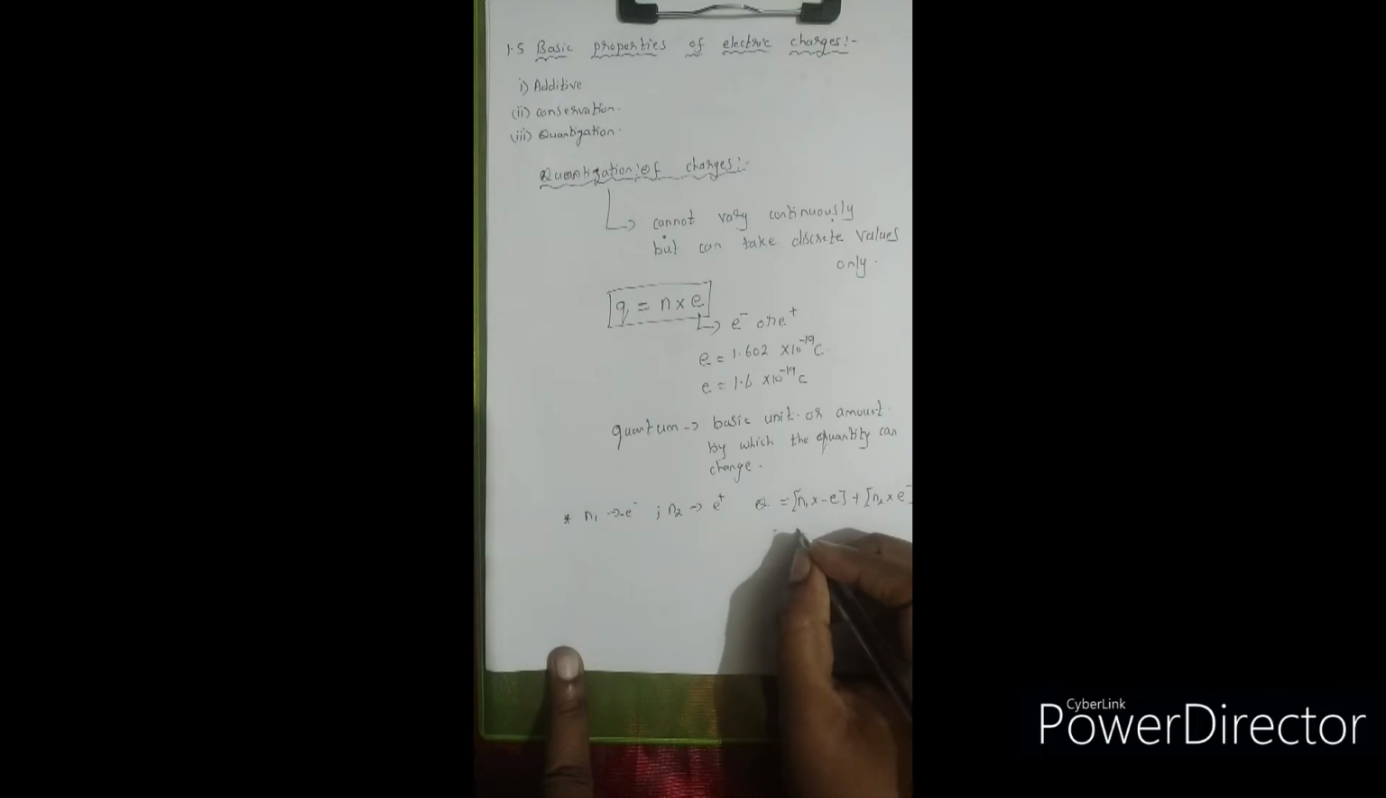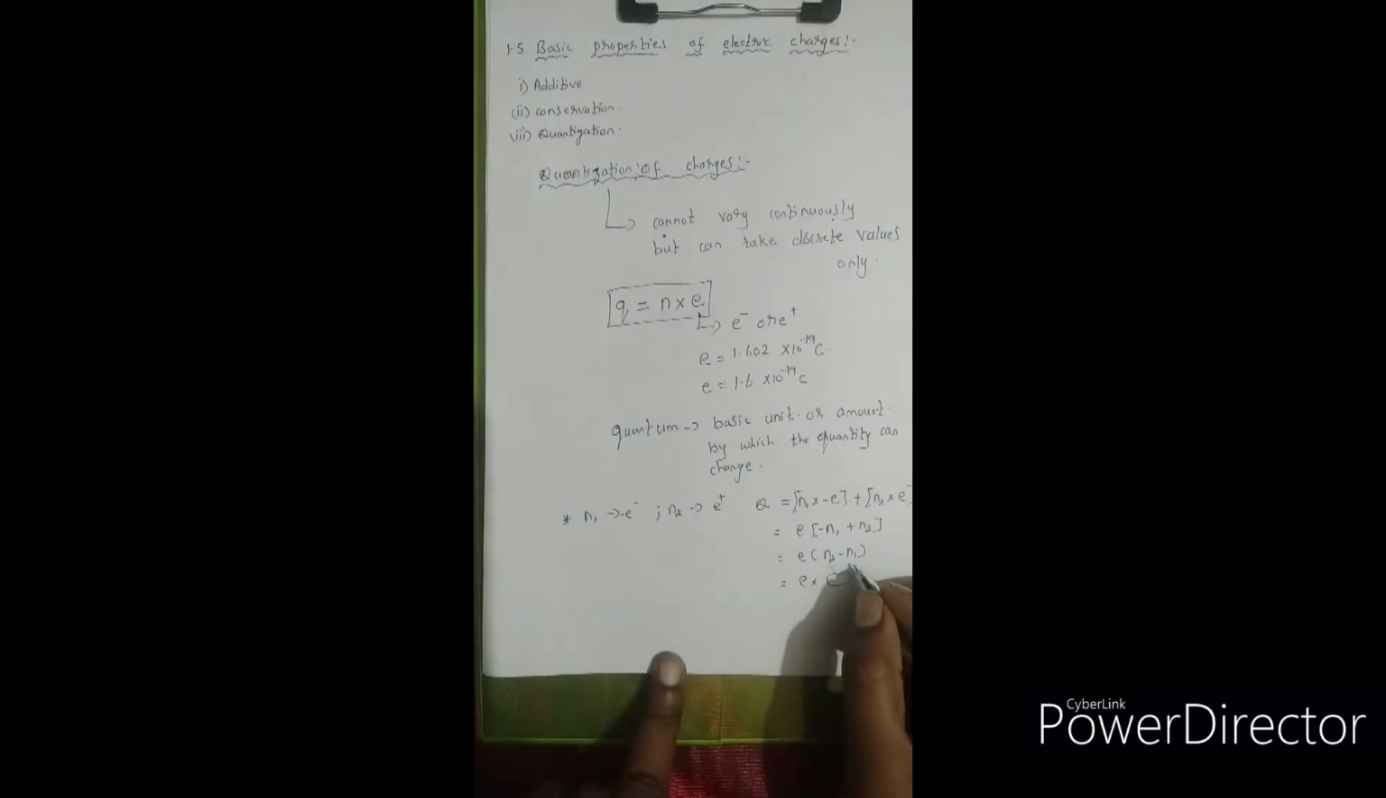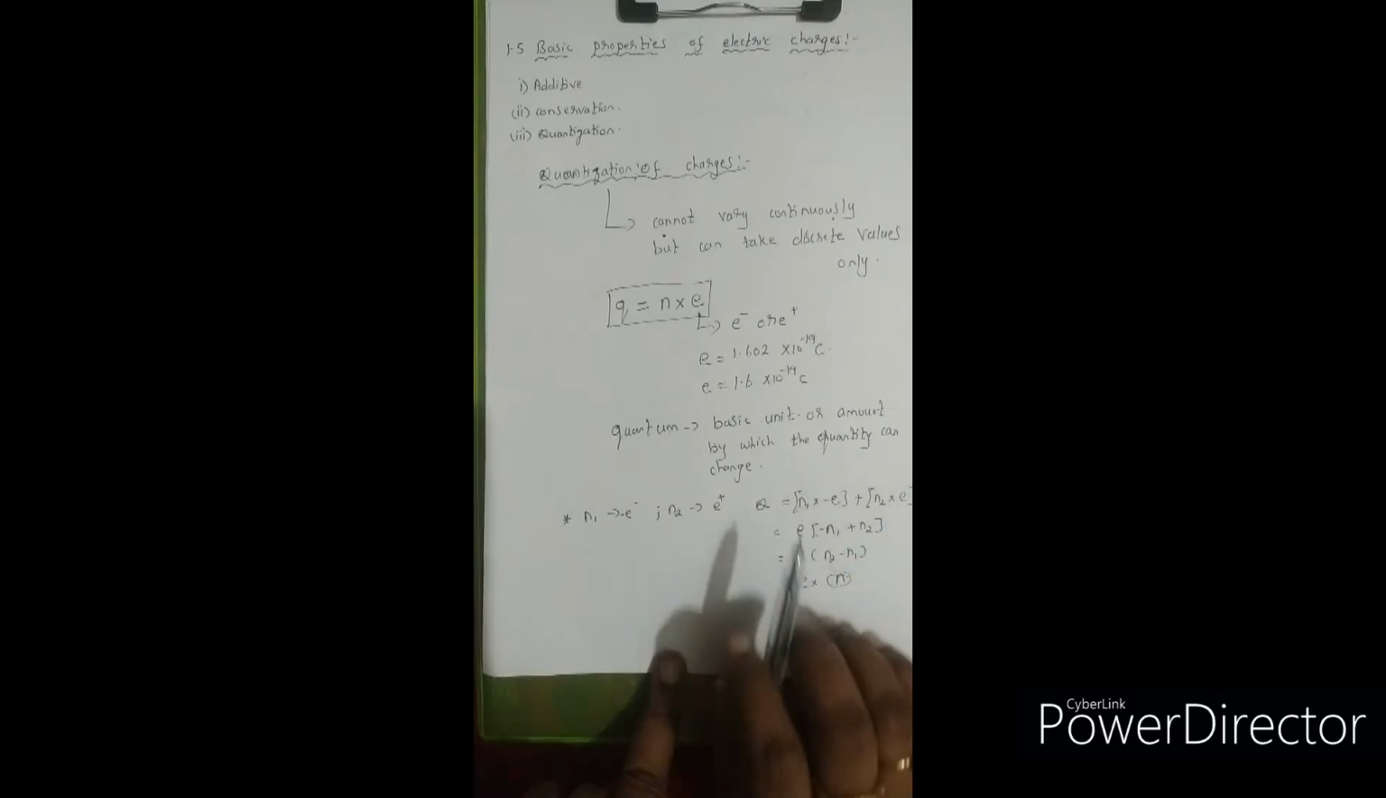E is common here, right? So I can take E outside. If I take E outside, what will I be getting, children? I will be getting n1 minus n1 plus n2, or else I can write E into n2 minus n1. So E into any number, n2 minus n1 will lead to any number, say for example n. So always remember, charge of a body will be an integral multiple of the least amount of charge. This is what we mean by quantization.